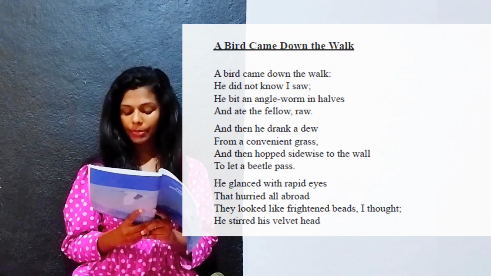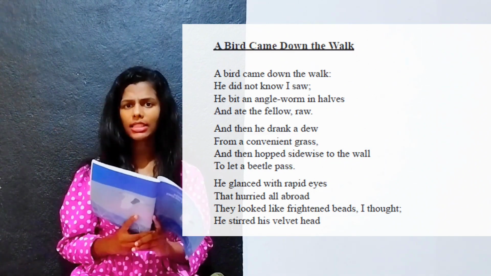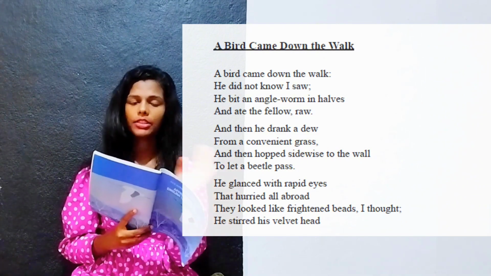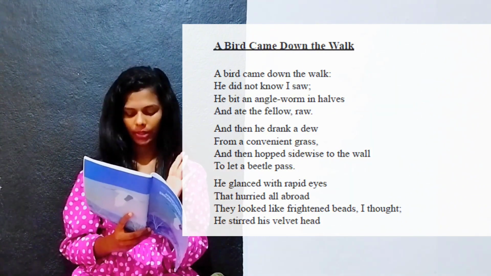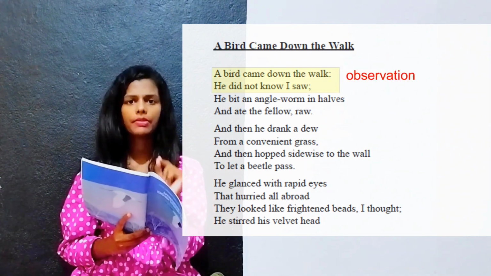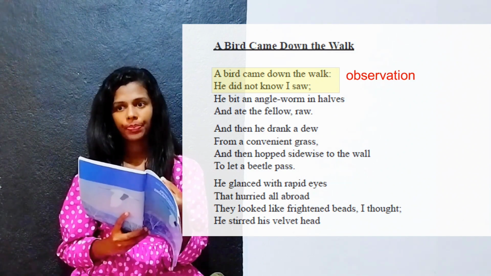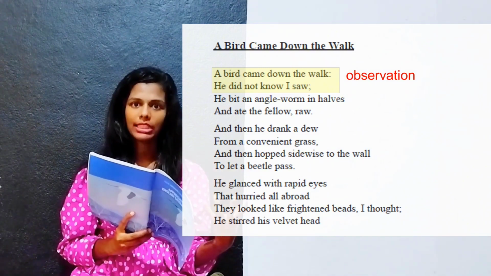A bird came down the walk. The writer first describes how this bird came down the walk. He did not know I saw. Look at the observation of this writer. When we see a bird, what we do is we ignore it, right?